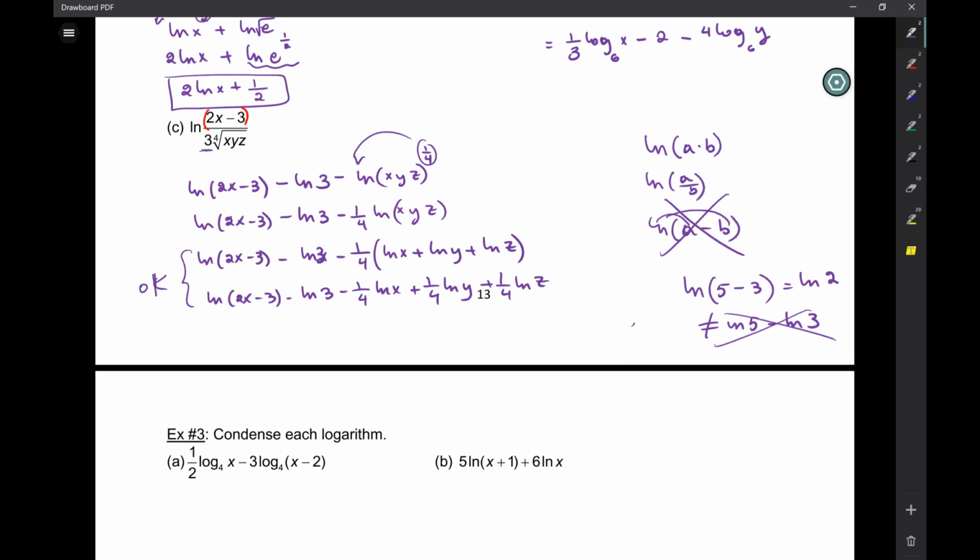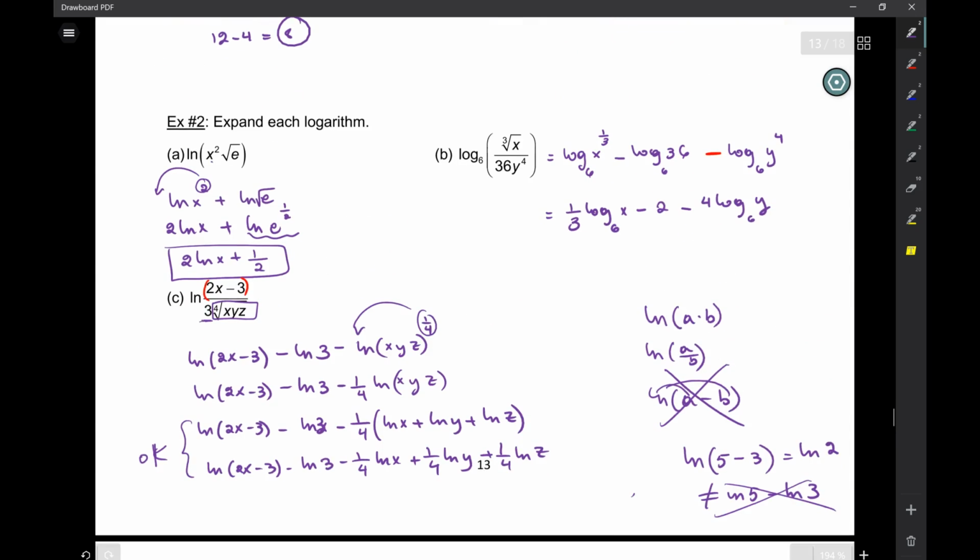Wait, on the bottom, why did you split up the 3 and then the 4 and that's the 2? So here it's 3 times this, right? And just like we did over here, it was 36 times y to the 4 and we had to split it up. We do the same thing here. You have to split this times that. You have to split them up. You have ln of a times b here.